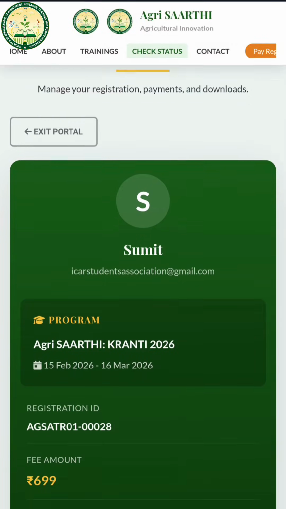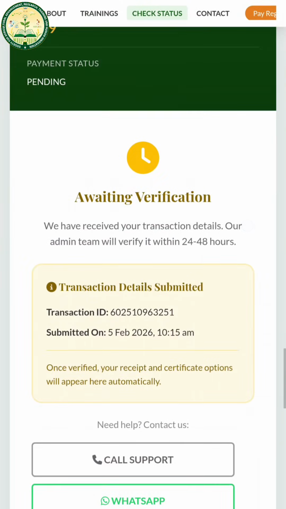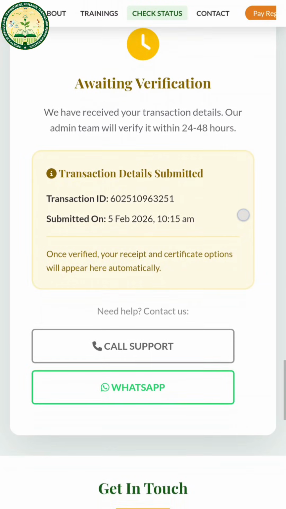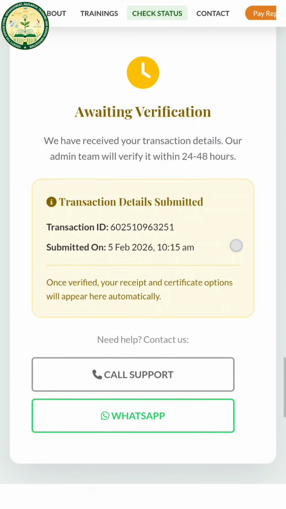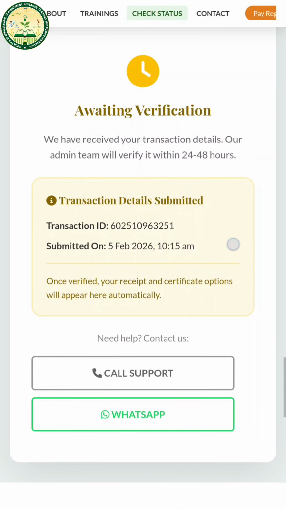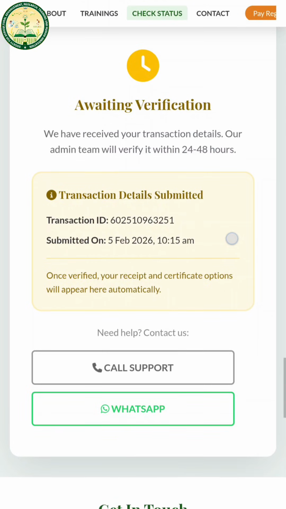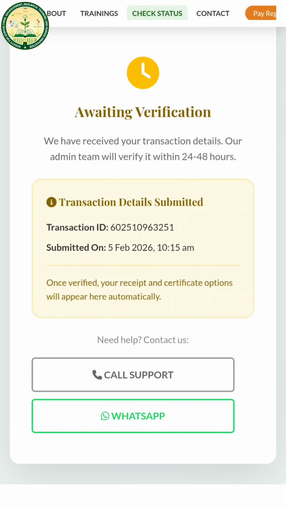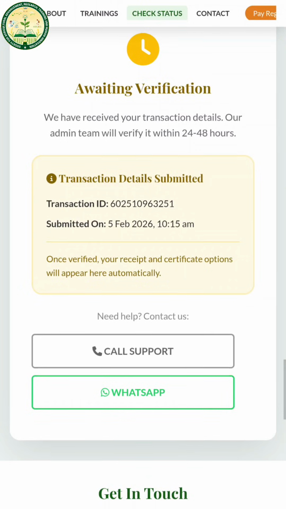Once we click on it, we can see awaiting verification. Our admin team will check your details and your payment details, and they will verify your registration, and you will get a final confirmation email. So likewise you can get it. The registration is complete and you can register like this, and you will get the Zoom meeting link as well as the official participants WhatsApp group link, to the number provided on this registration form as well as on your email.